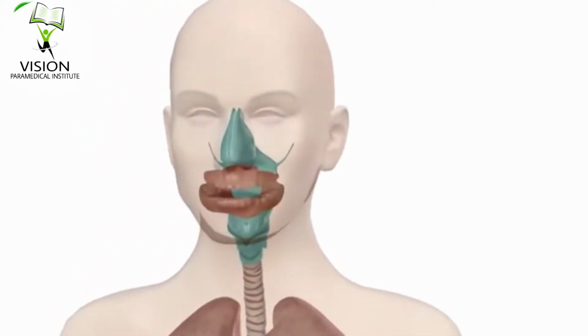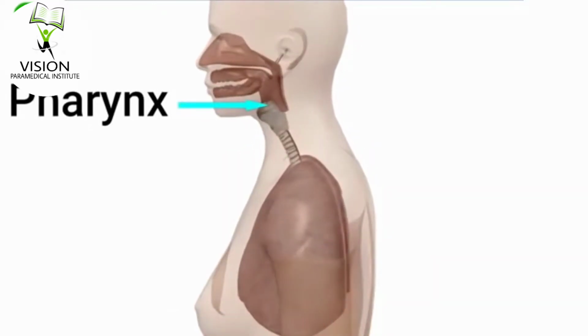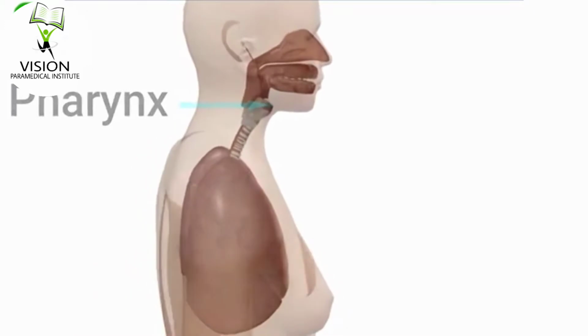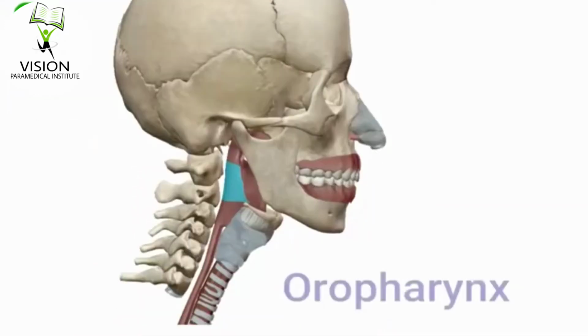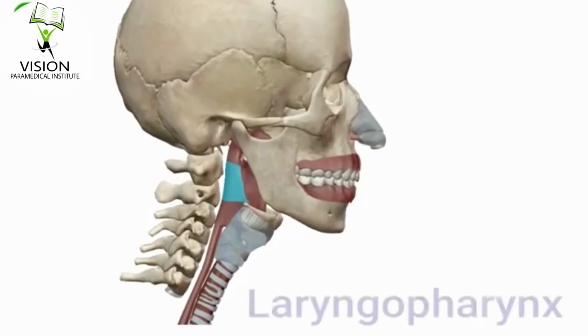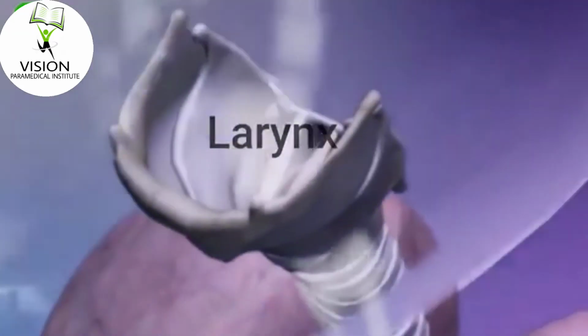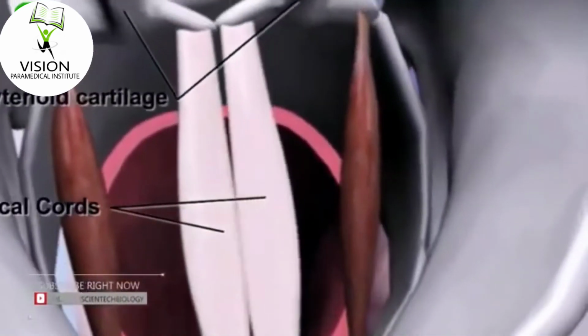The pharynx is a musculo-membranous tube that functions as a part of the alimentary canal and as an airway in the upper respiratory system. The pharynx consists of 3 regions: nasopharynx, oropharynx and laryngopharynx. The larynx is an organ of complex structure that serves a dual function, as an air canal to the lung and as the organ of phonation. The skeletal framework of the larynx consists of cartilages connected by membranes.